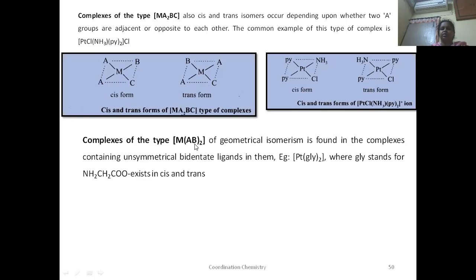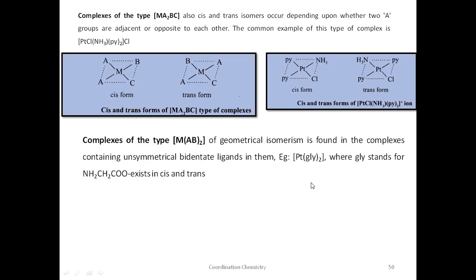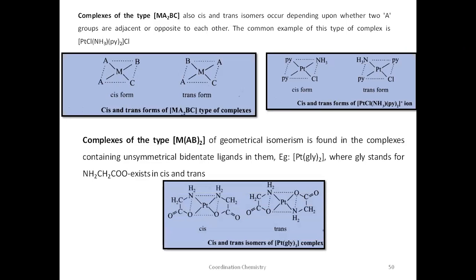How many bidentate ligands are there? 2. Since each bidentate ligand provides 2 donor atoms, the 2 bidentate ligands provide 4 donor atoms, which means 4 linkages with the central metal atom. That means the coordination number of this central metal atom is 4. Yes, this is also a square planar complex. Let us see the geometry now.